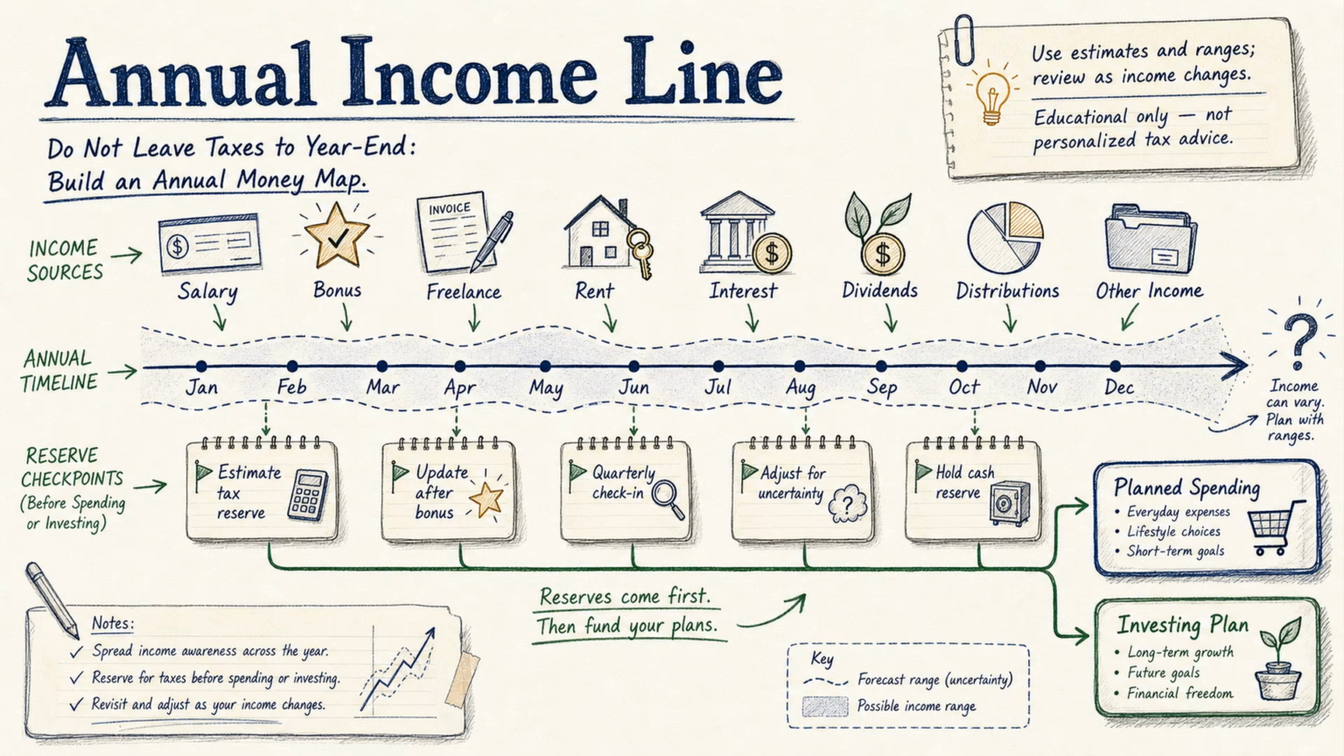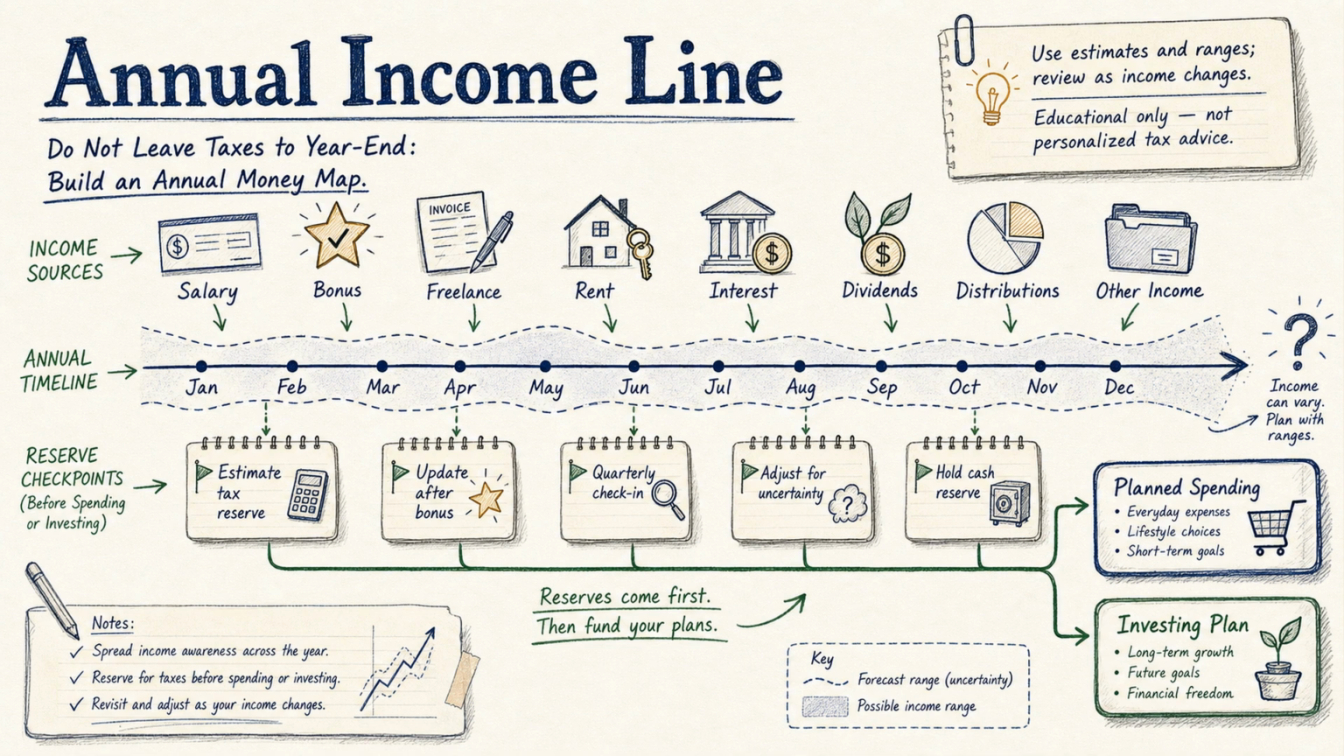The first line of the annual map is the income line. Put salary, bonus, year-end pay, commissions, freelance revenue, rental income, interest, dividends, payouts, and other income on one timeline. The purpose is to see when income is concentrated and which income should not be spent immediately.